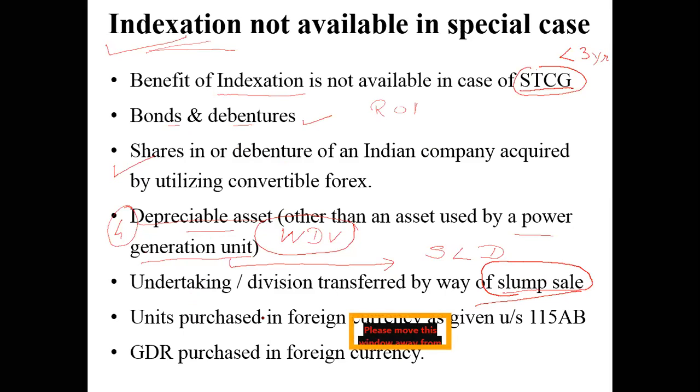Next is units purchased in foreign currency. Under section 115AB, again it comes to financial assets. So financial assets indirectly are not eligible for getting a benefit of indexation. Likewise, the last one, GDRs are also not eligible. What do you mean by the word GDR? Can anyone tell me what is GDR?